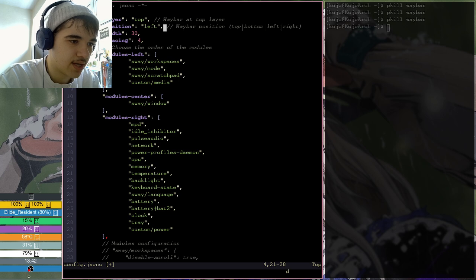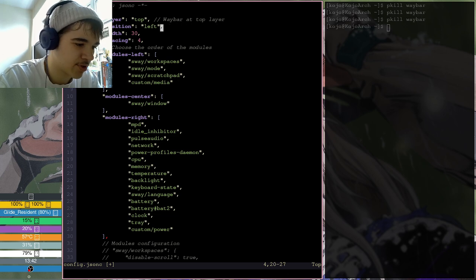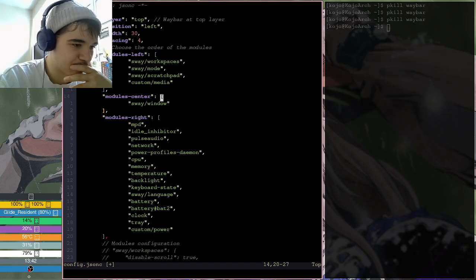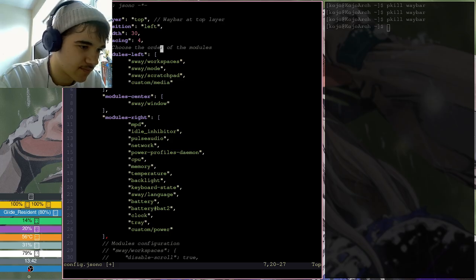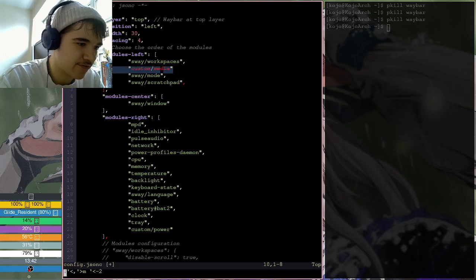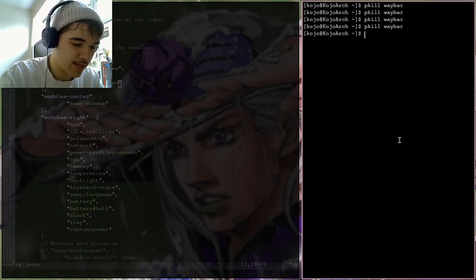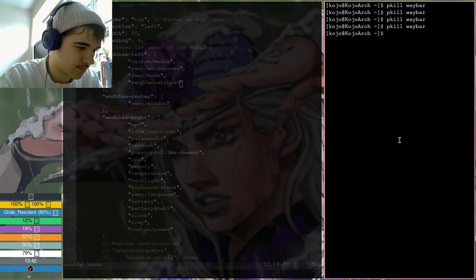Position left. Can I have it come from the top left as well instead of bottom left? Because that's what I'm used to. Or maybe bottom's better. I don't know. Choose the order of the modules. Workspaces, mode, scratchpad, media. Okay, so like say I have media first then. Any trailing commas? Not allowed for JSON-C. Okay, let's try again. Waybar. Okay, I don't think that did anything.